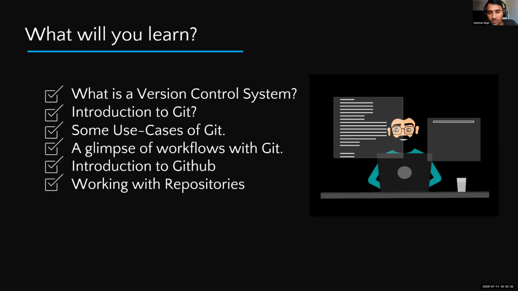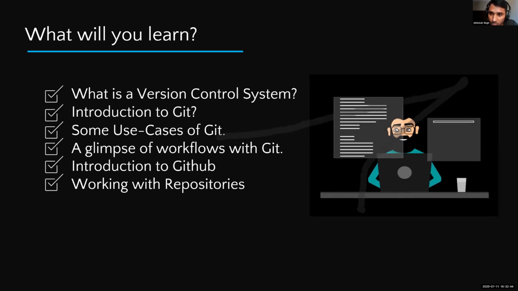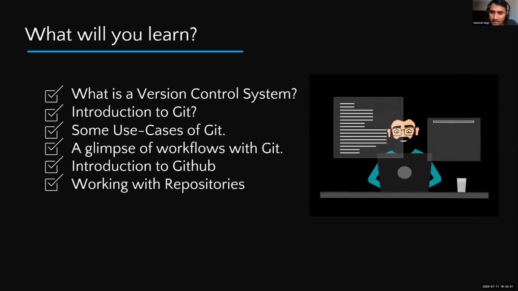We will see the introduction to GitHub. We will do some hands-on practice working with repositories and all their operations, like what a pull request is, what issues are, what forking a repository is, what cloning a repository is, and so on. What is merge? We will see all of that, and at last we will see the difference between Git and GitHub.